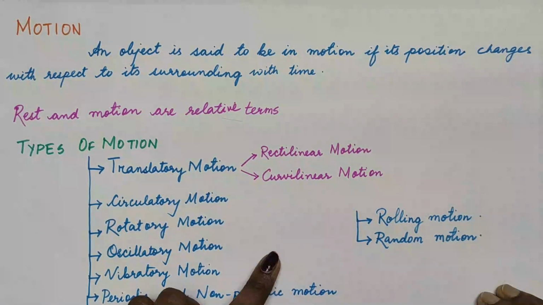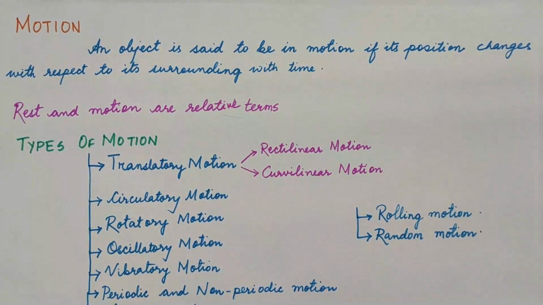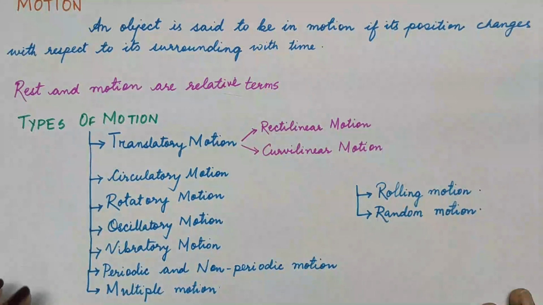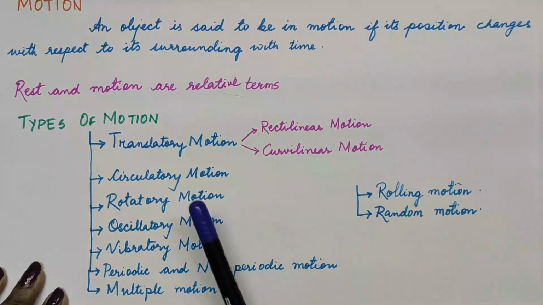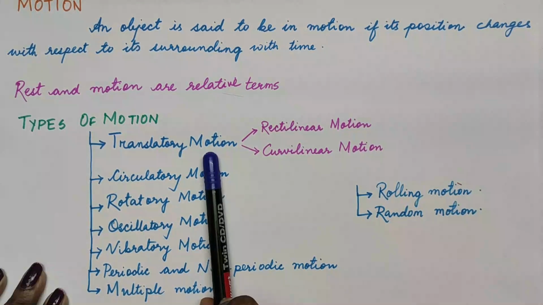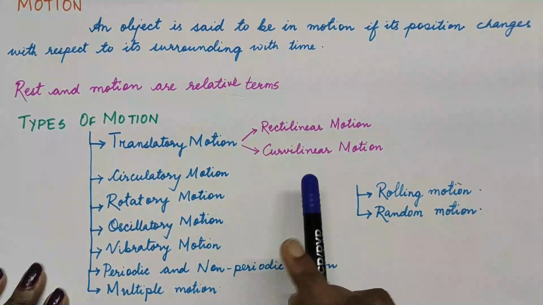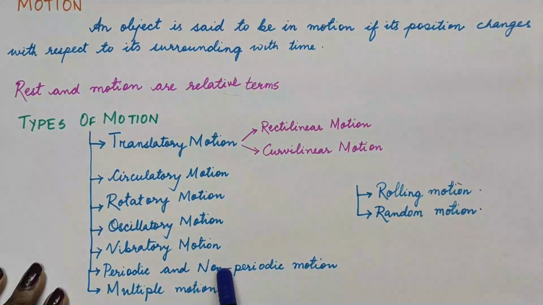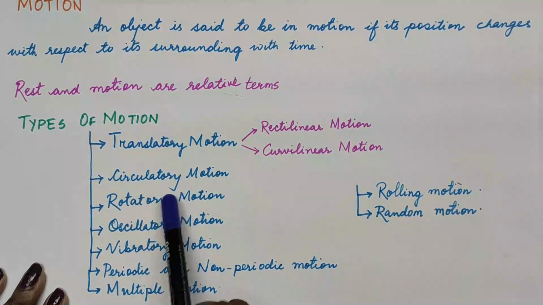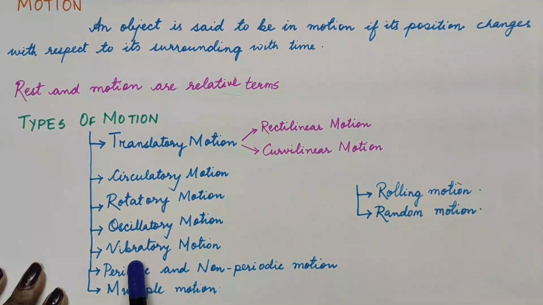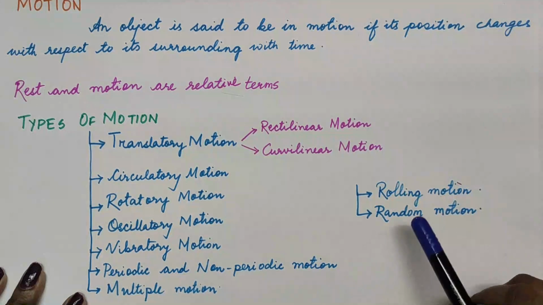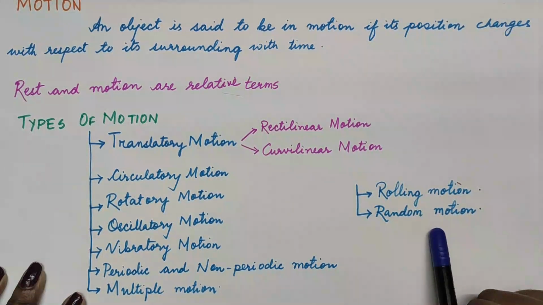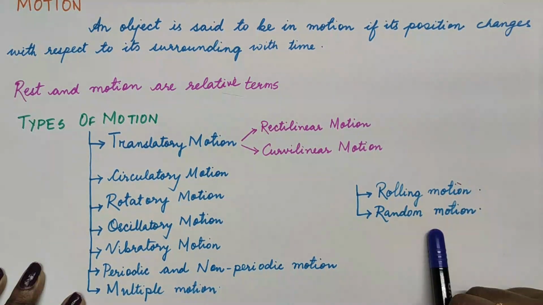So if you see my picture, you can understand that types of motions again are of various kinds. The first major kind is translatory motion, which can be again classified into rectilinear and curvilinear motion. Then we have circulatory, rotatory, oscillatory, vibratory, periodic and non-periodic motion, and multiple motion. Also we have rolling motion and random motion. These are some motions which we need to cover in today's lesson. So let us begin with the first kind.